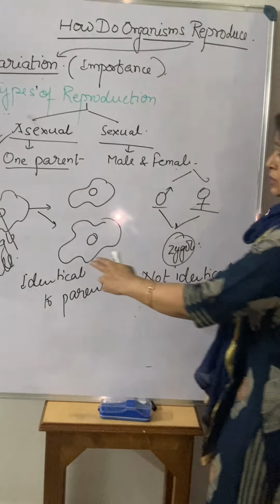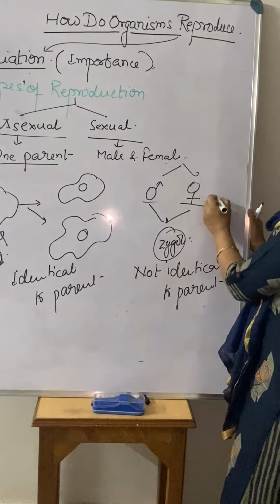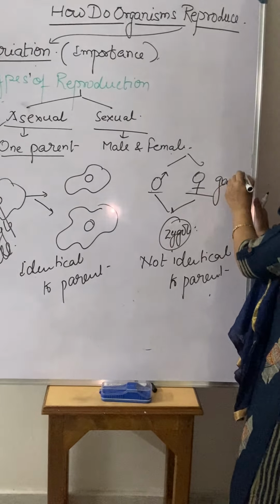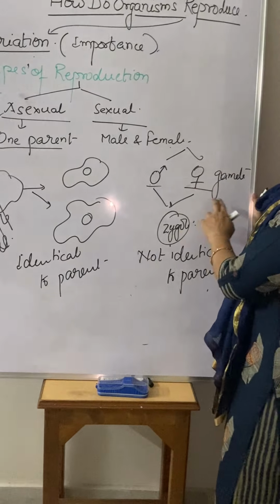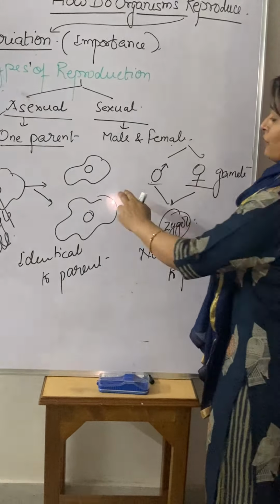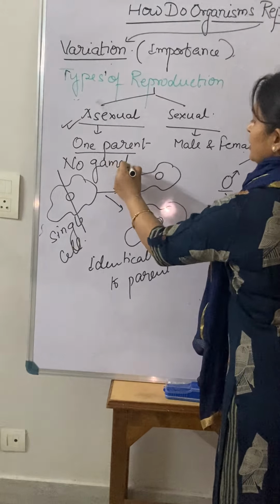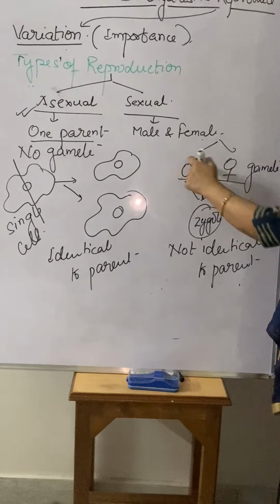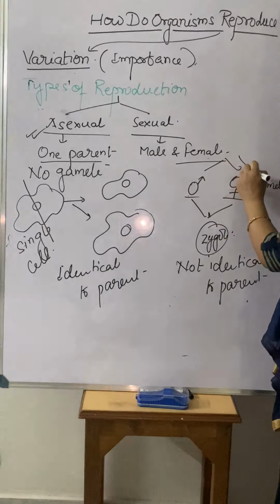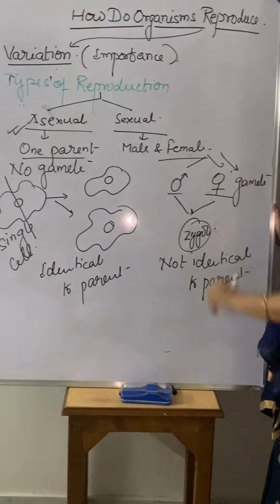Now see carefully, if you see this diagram, there is a participation of male and female gametes in the sexual mode. Now you can see very clearly, in asexual there is no gamete formation. Second point is, there is no gamete formation, but there is a participation of gametes in sexual mode, right?